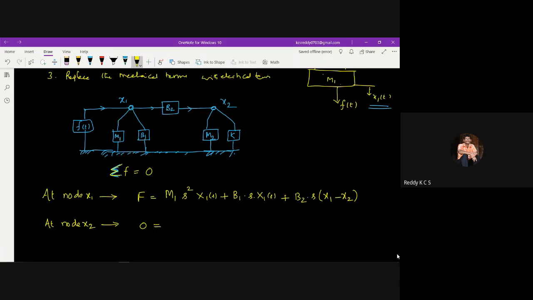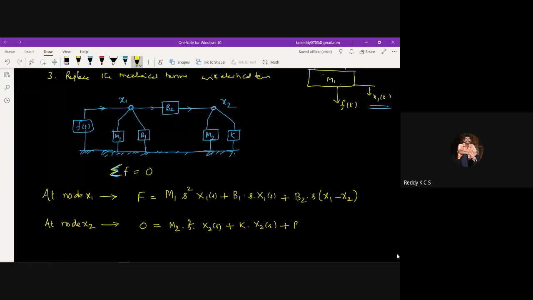And m2 and K are both directly under the influence of the x2 node. So directly I can write m2 into s square into x2 of s, plus K into x2 of s. Then plus, once again, because this is after this node, entering this node is b2, and b2 undergoes the change in the displacement.